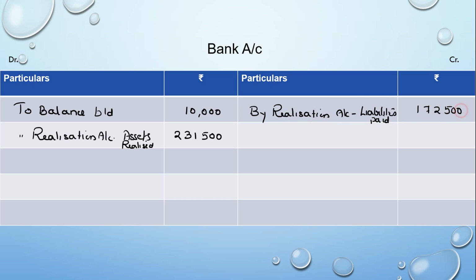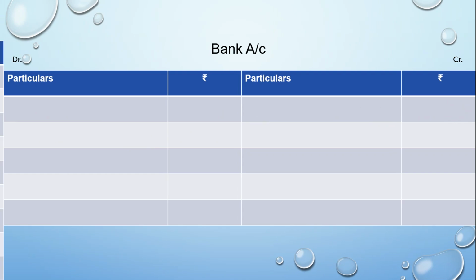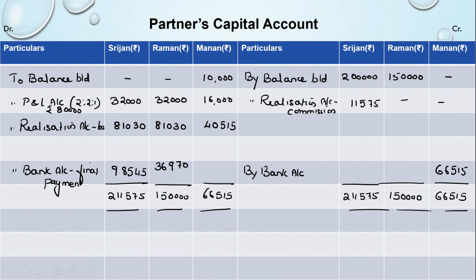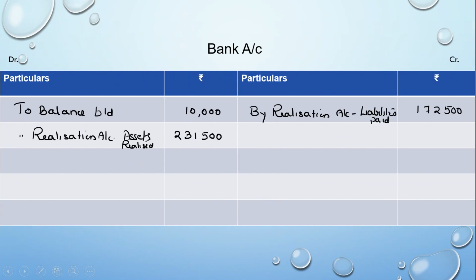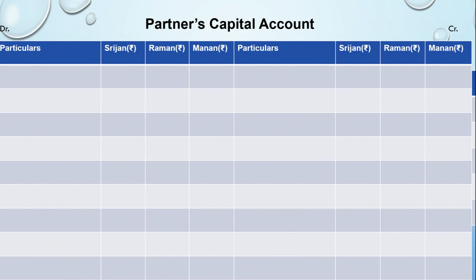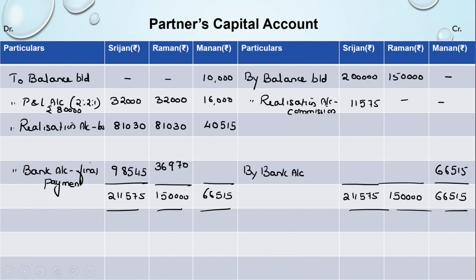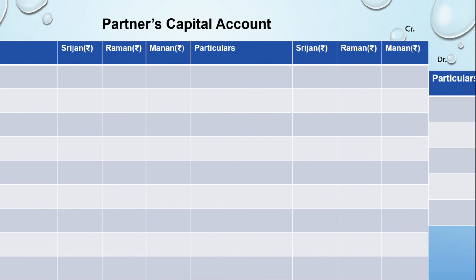Now other than that, from the capital account we are going to take the amounts of the final payment. So what I was talking about was these amounts, and this amount which has to come. So this is the amount brought in by Manan.